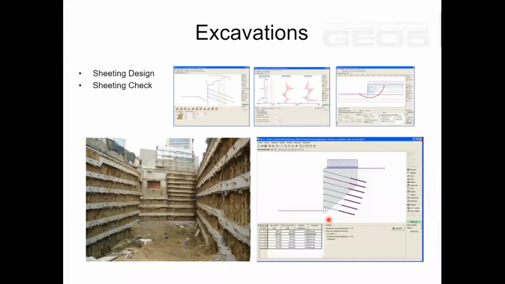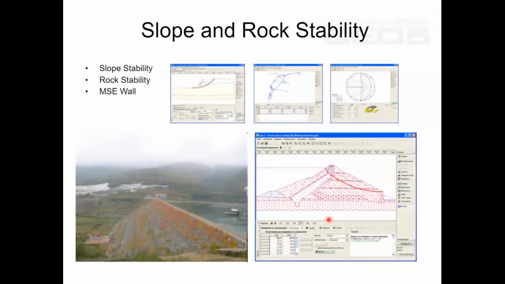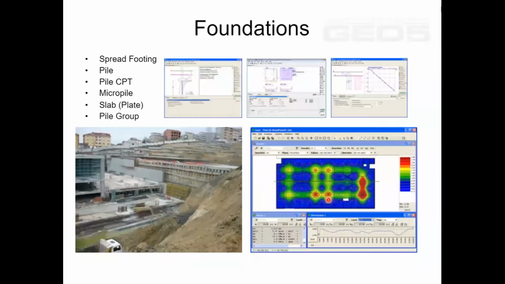Then we can go for the stability of slope as well as rock. This is essential as far as dams are concerned, or dams which are made up of stones and soil. Here we have to see the water pressure, and water leakage is also there. The entire thing can be taken care of in this particular module.